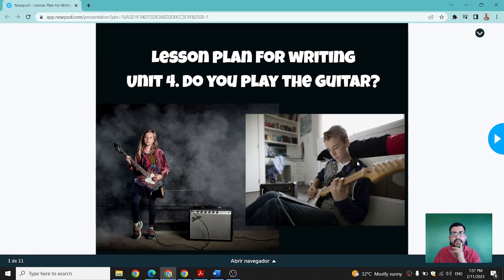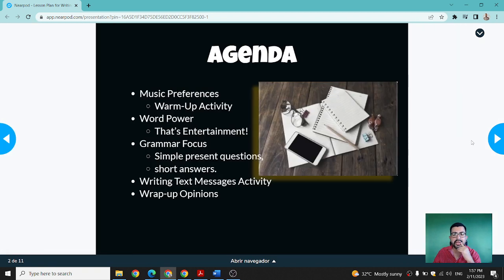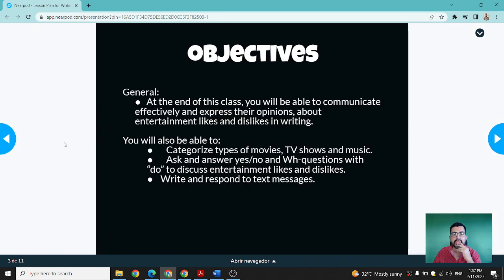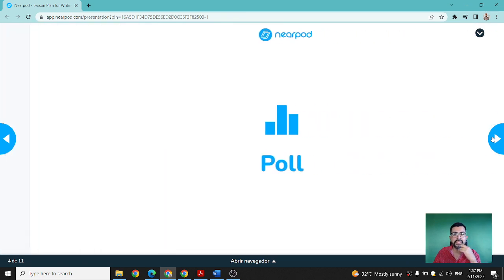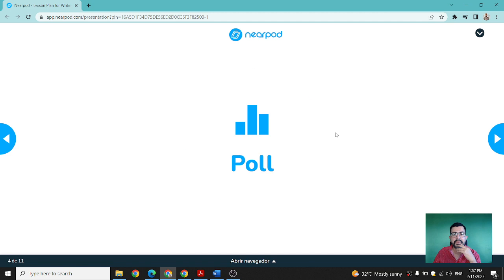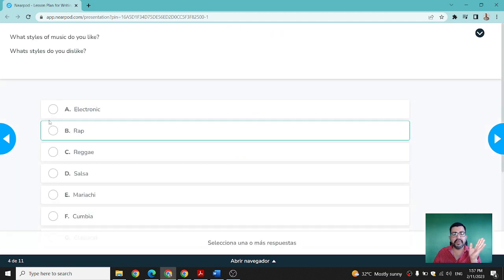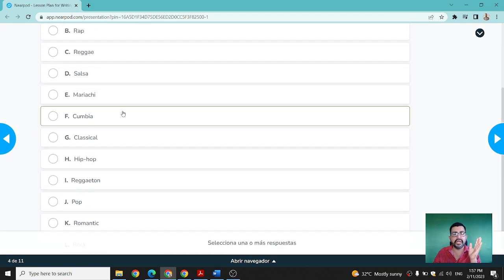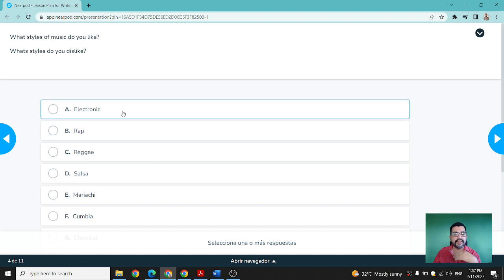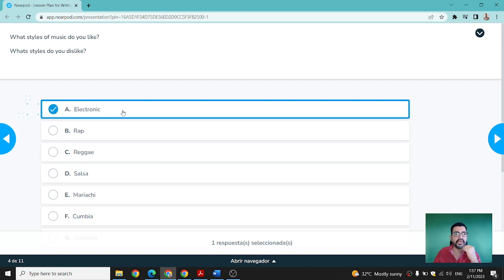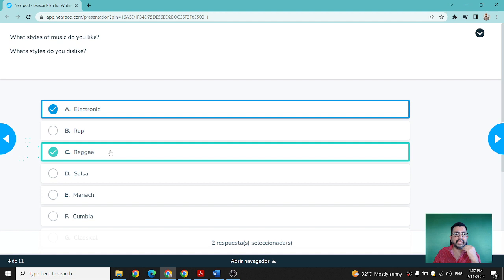So this is the lesson plan. "Do you play the guitar?" That's the name of the unit. And this is what I'm going to show to the students. The agenda, objectives, and this is pretty much the poll. The good thing about this poll is that they have the option to select not only one but several options. For example, electronic music, if they don't like reggae. And that's the good thing.